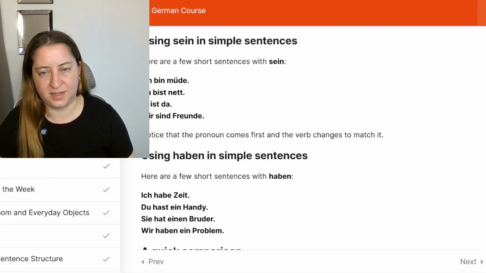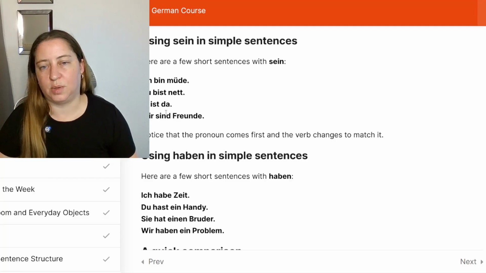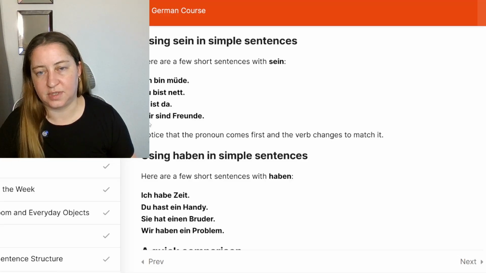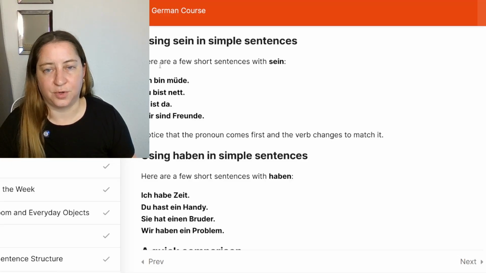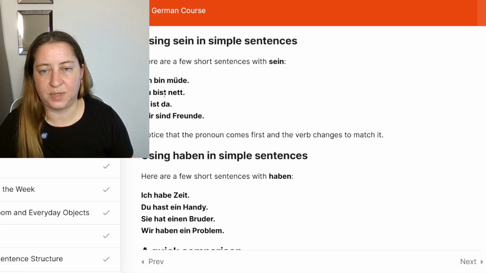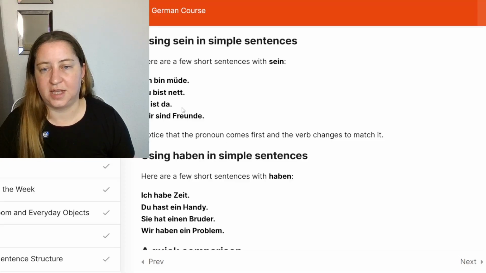Remember, our pronoun is first, then our verb, which is a conjugated form of sein, bin, bist, ist, and sind, and then the rest of the sentence. We have an adverb or an object or some other phrase.